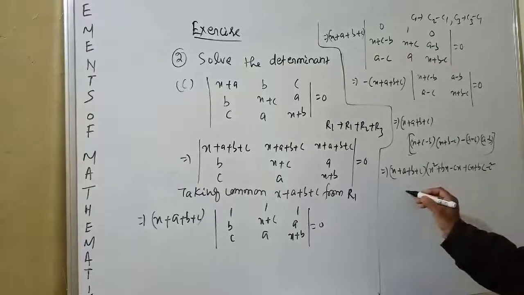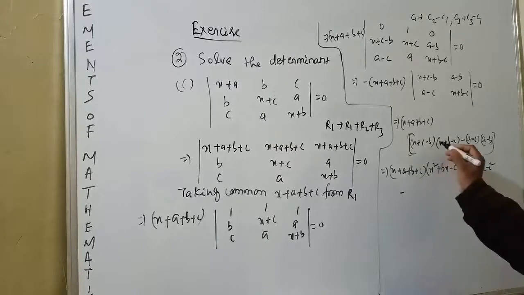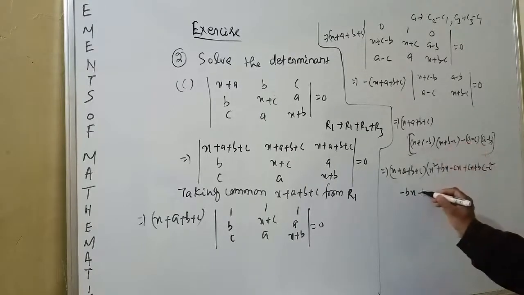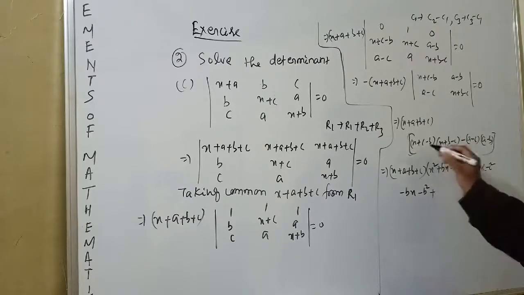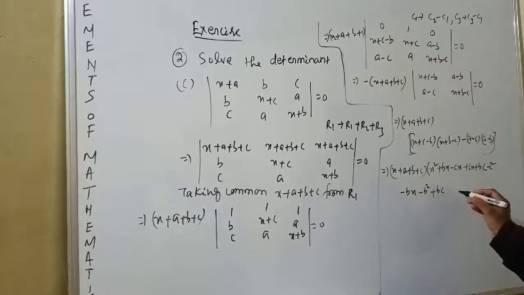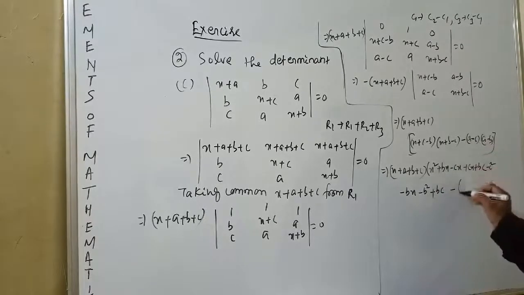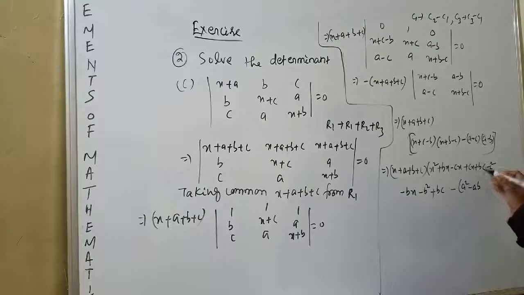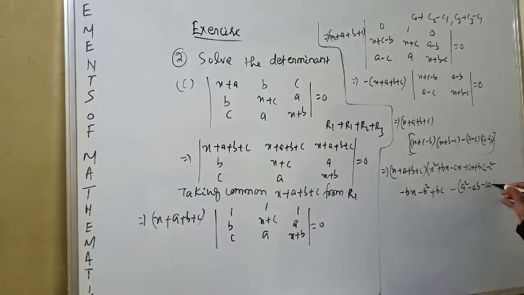Plus minus b into x, minus bx, b into b, minus b square, minus minus plus bc. Minus, a into a, a square, a into minus b, minus ab, minus ca plus bc.